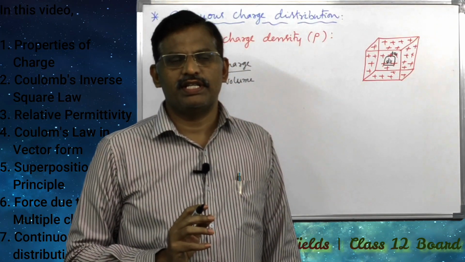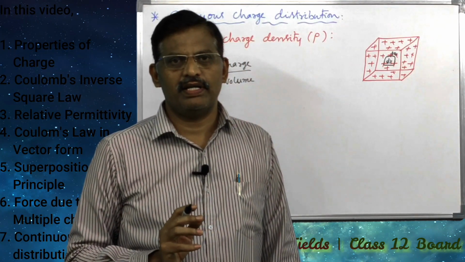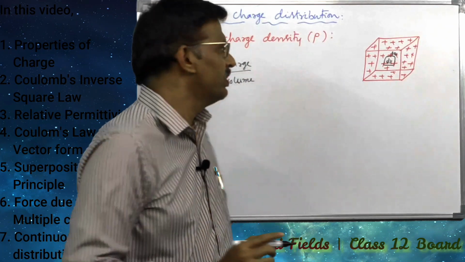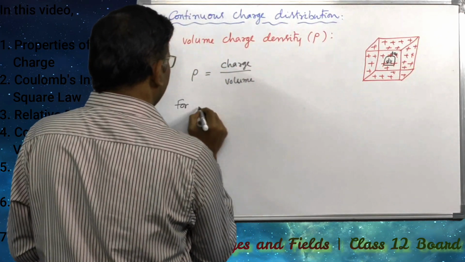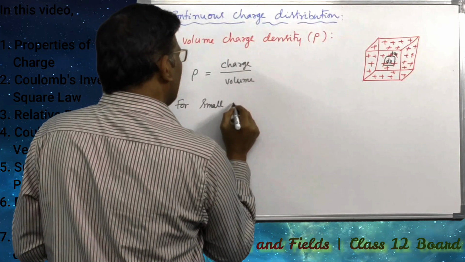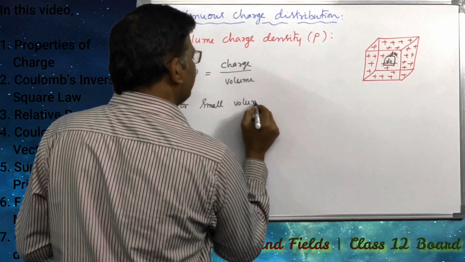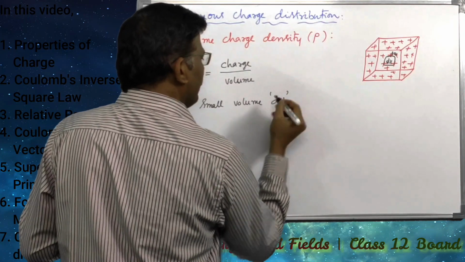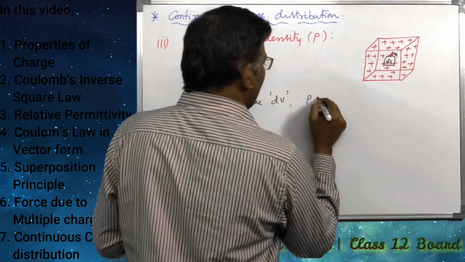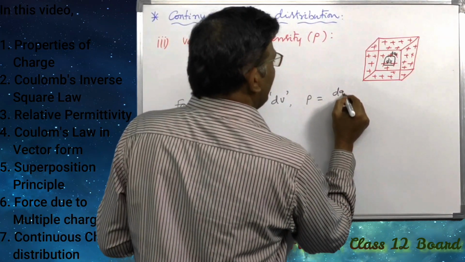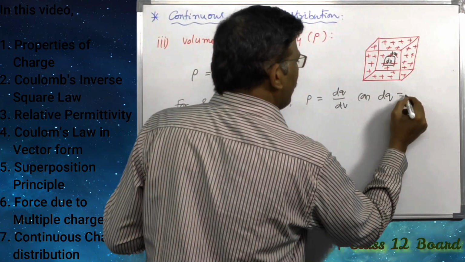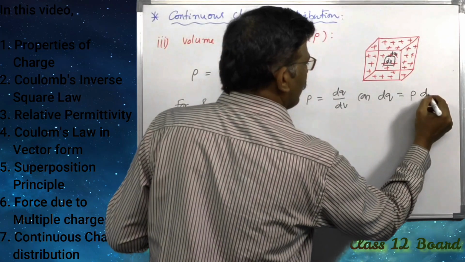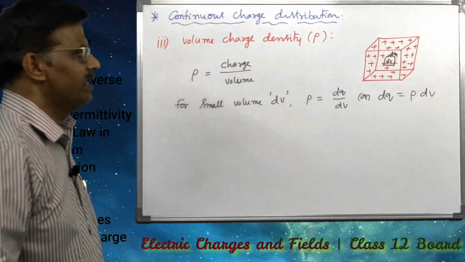For a small volume dV, rho can be written as dq divided by dV, or on this small volume the charge is equal to rho into dV.